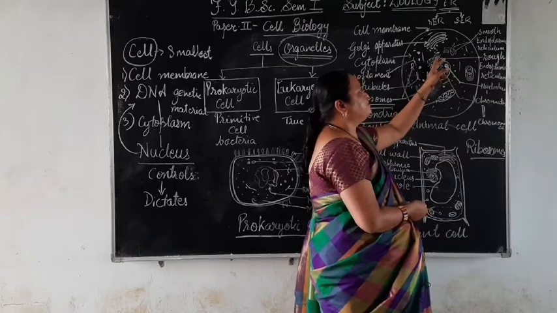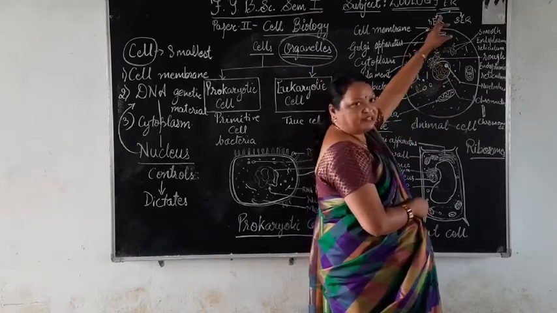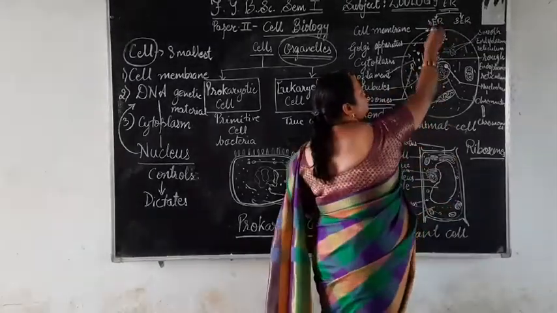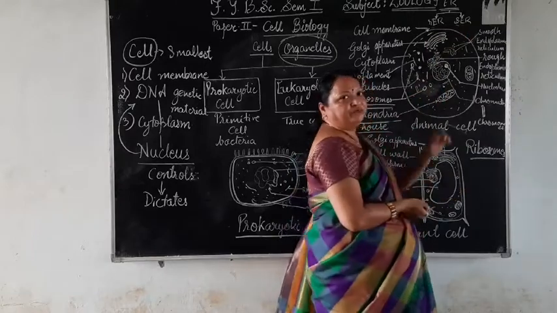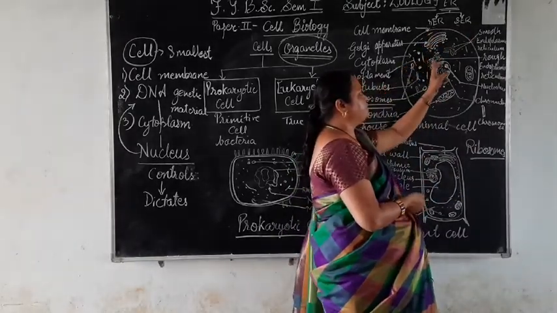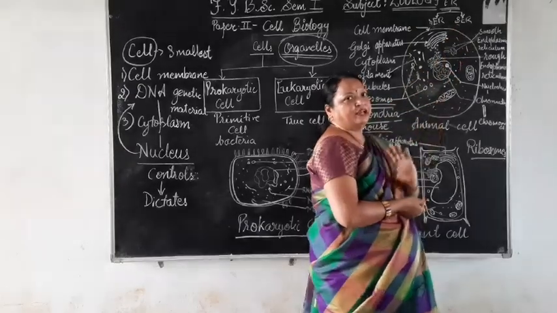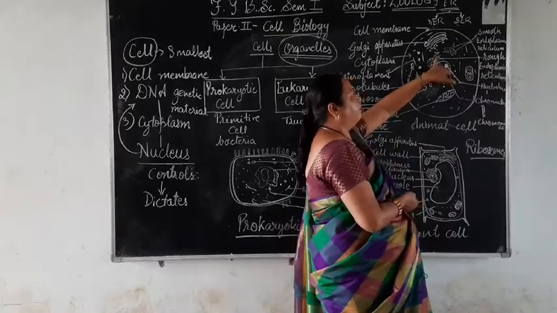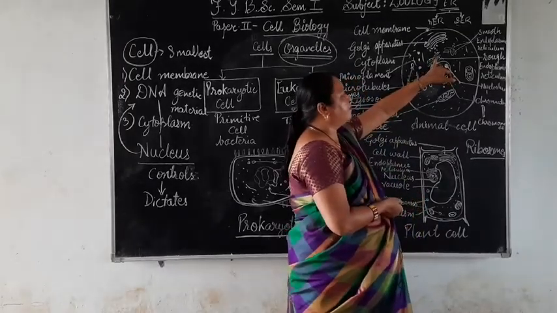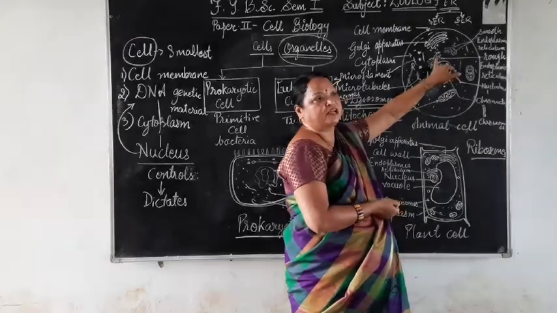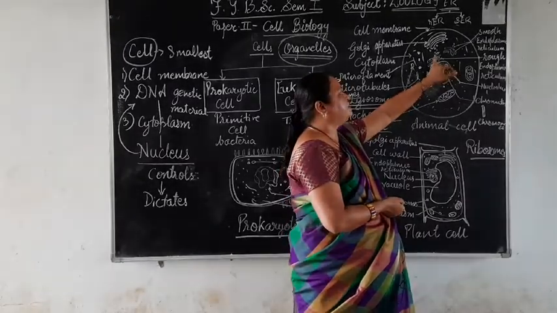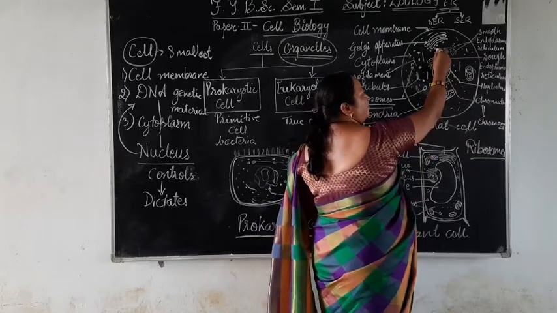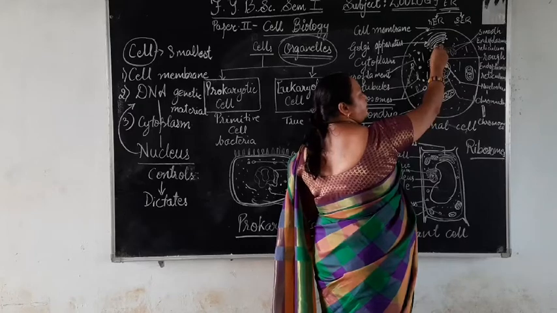This endoplasmic reticulum is abbreviated as ER. It is of two types, rough endoplasmic reticulum and smooth endoplasmic reticulum. Rough by name because ribosomes are present on it. Smooth because ribosomes are not present on it. It has a smooth surface. The function of the rough endoplasmic reticulum is to synthesize proteins. Once these proteins are synthesized, they leave the endoplasmic reticulum in the form of small vesicles, and go to the Golgi.